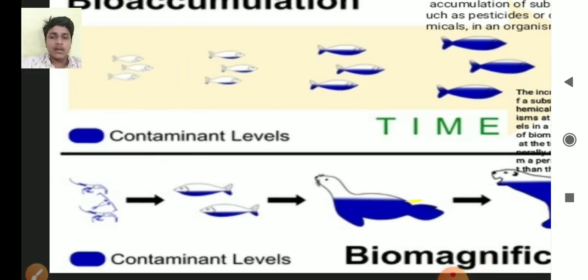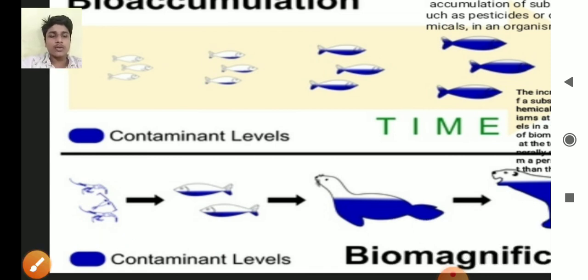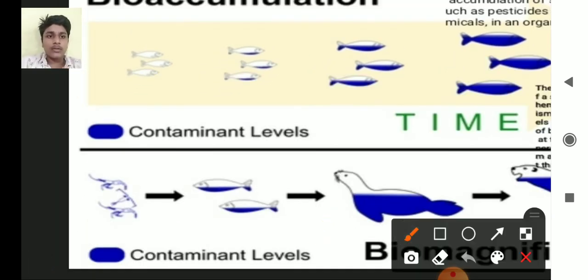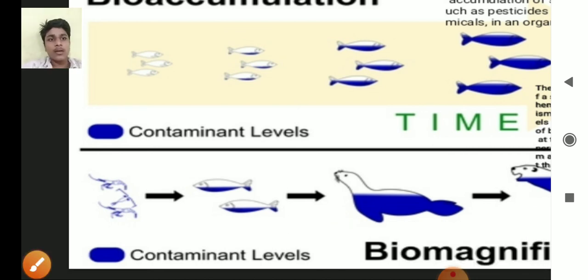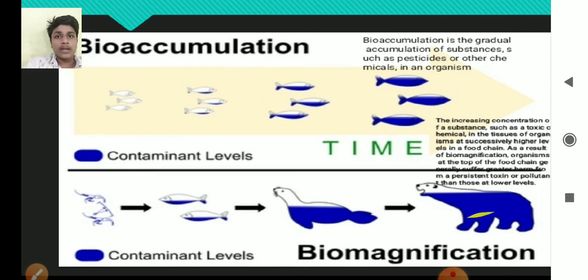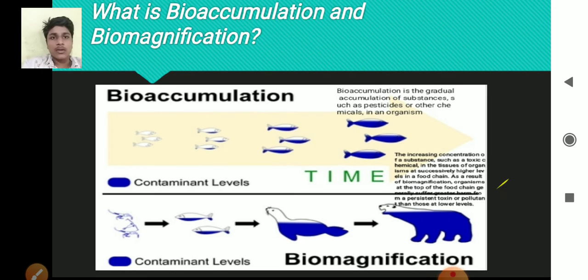This is an organism which is contaminated with some pesticides or chemicals. When these two fishes eat such 10 organisms, the contamination level in the fishes will be more. Also, when a big fish eats such 10 small fishes, it will get more contaminated. So the one at the last trophic level will be more contaminated. So this is biomagnification.